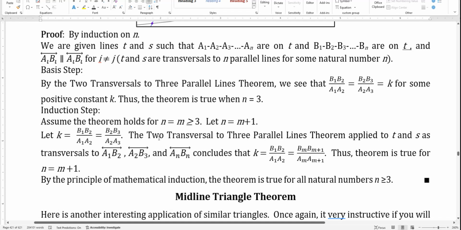The two transversals to three parallel lines theorem applied to T and S, to these transversals, and these parallel lines, A1 B1, A2 B2, and An Bn, concludes that if you just take those three lines, we can apply the theorem. And so we get k is B1 B2 over A1 A2 equals Bn Bn plus 1 over An An plus 1. And so the theorem is true for n equals n plus 1.